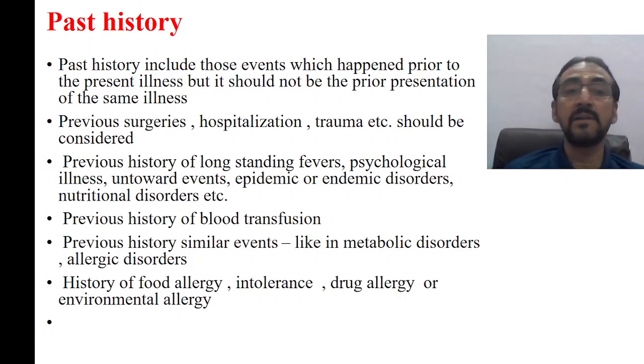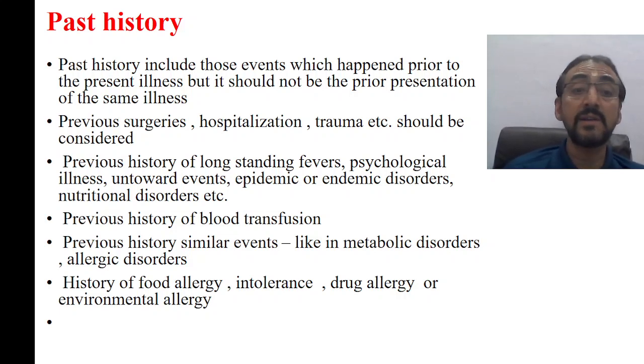Similarly, especially in children, the history of blood transfusion is very important. Congenital hemolytic anemias are quite common in children, maybe thalassemia, sickle cell anemia and so on. Therefore, a history of previous blood transfusion gives a very good clue to the diagnosis. Ask about any untoward events during the transfusion, and if there is a history of transfusion, how many days of gap, and how many times it was transfused. These details have to be taken.